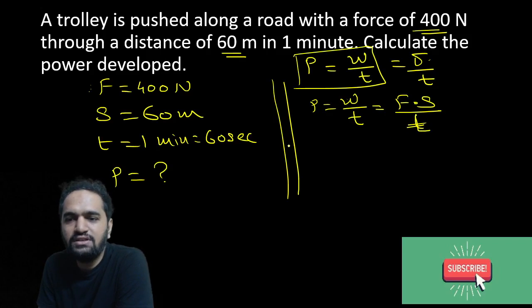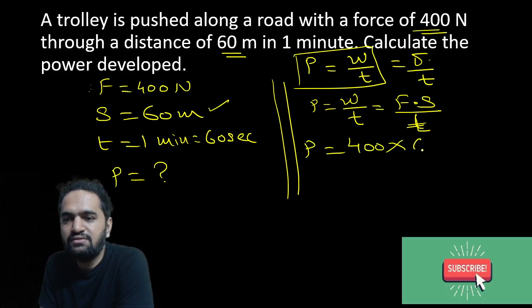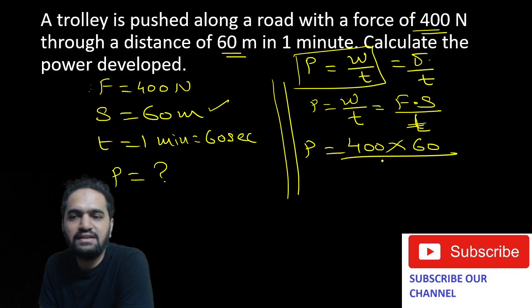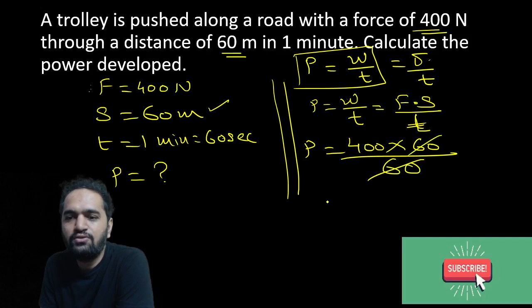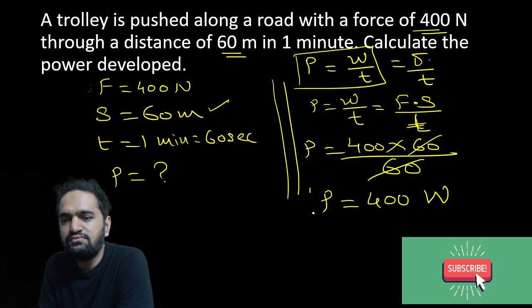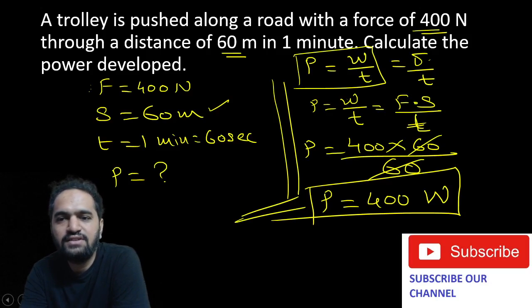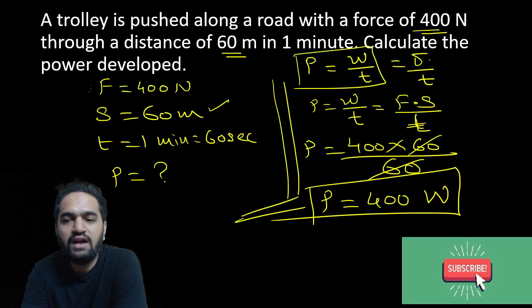Now put the values in the formula. P is equal to, what is the value of F? That is 400. What is the value of S? That is 60. What is the value of time? That is again 60. So you can just cancel them out. So power will be 400, and the unit would be watt. That's it. Are you understanding how this question has been done? So the answer for this question is 400 watt.